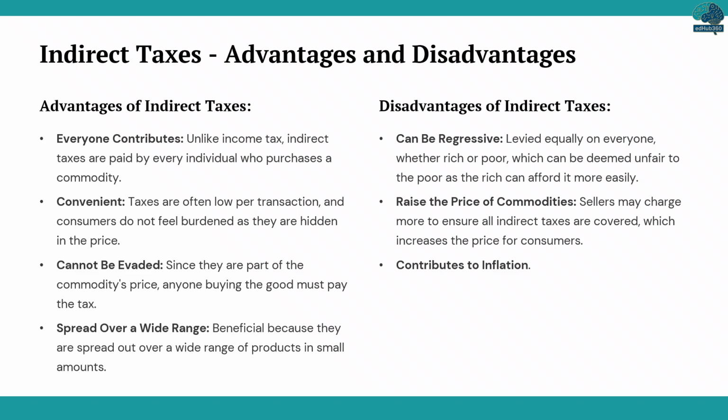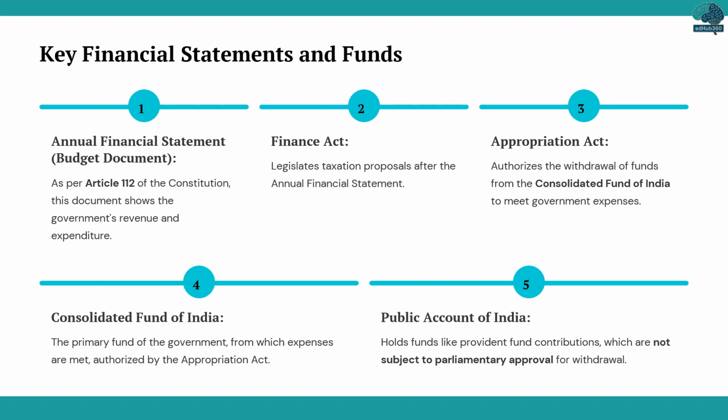Moving on to key financial documents and funds, let's briefly look at 5 important ones. First, the annual financial statement or budget document is mandated by Article 112 of the Constitution and details the government's revenue and expenditure. Second, the Finance Act is the legislation that enacts the taxation proposals outlined in the budget. Third, the Appropriation Act authorizes the government to withdraw funds from the Consolidated Fund of India for its expenses.